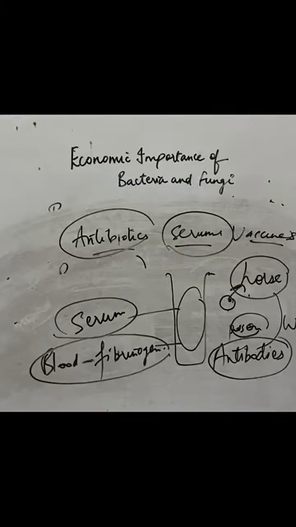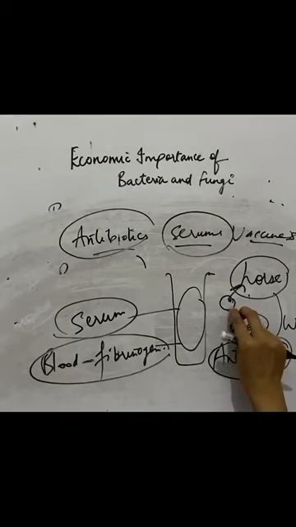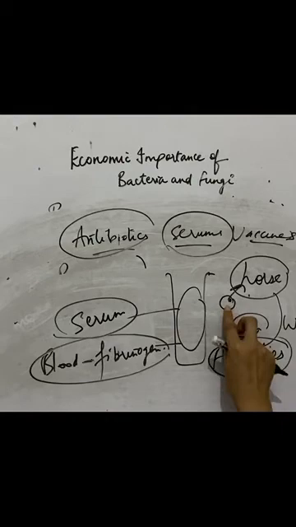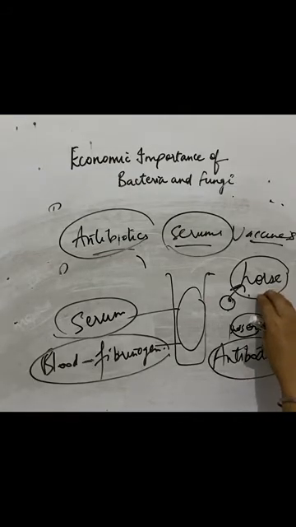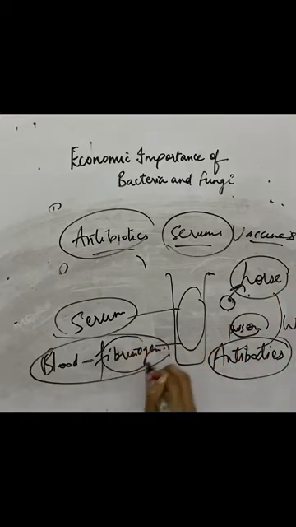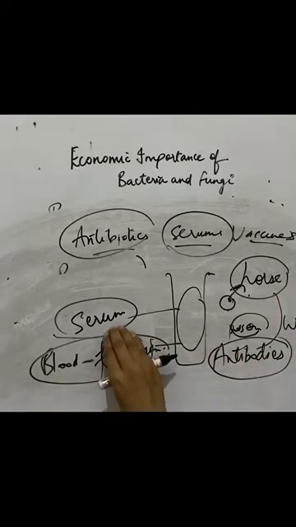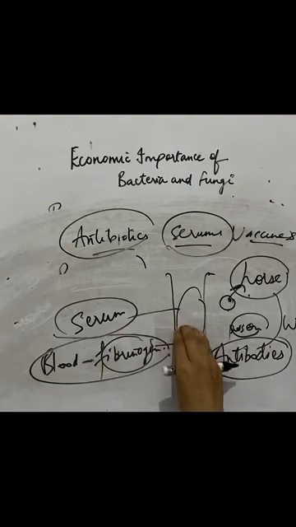Okay, we injected a very small amount of toxin in the body of the horse. The horse's blood reacted and formed antibodies. Now we will collect the blood from this horse, remove fibrinogen from it, and we will store its serum.